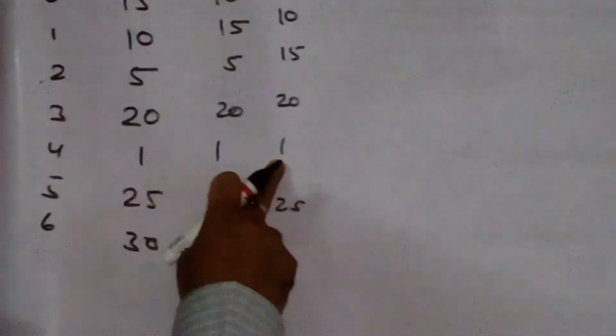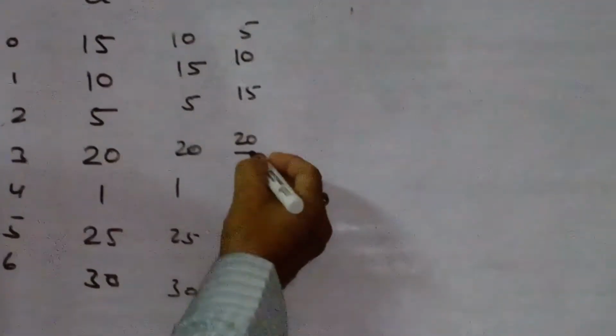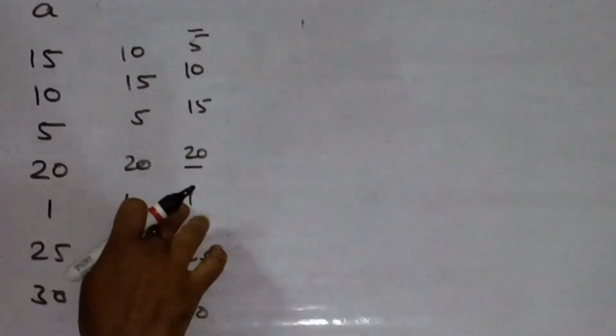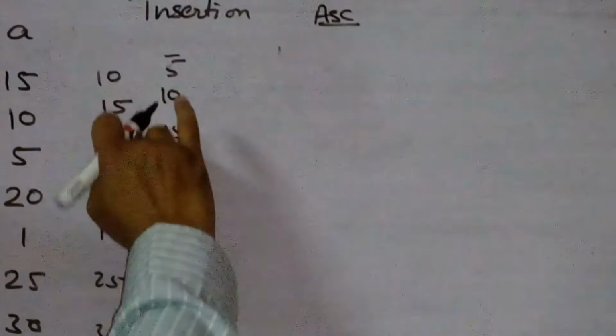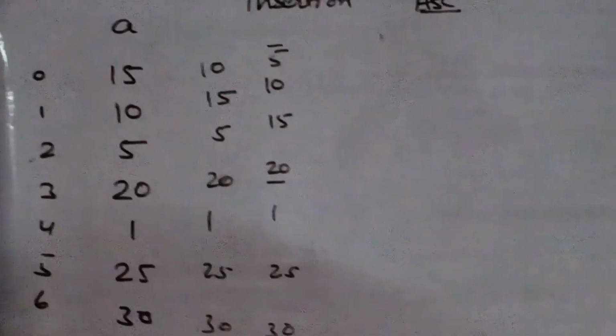I will take 1, and in this concept it will start from here and move towards here. It compares from here, this value to this and this. If the condition becomes true, then it will replace the starting value where the value is found and exchange the value. But here replacement is not performed at the time of comparison.